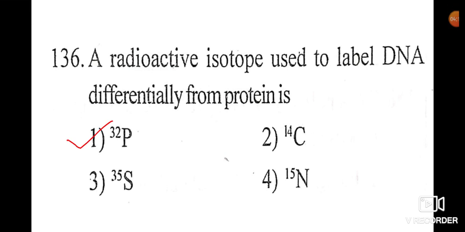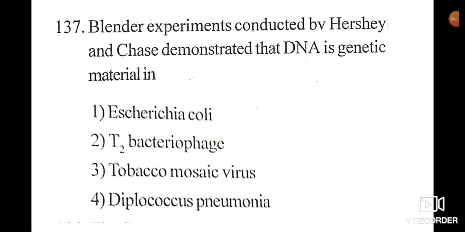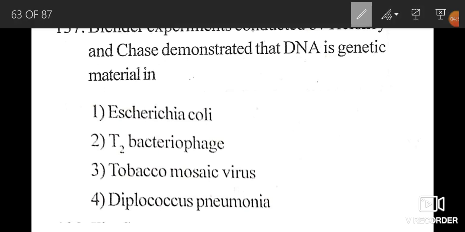Right option is 1. Question number 137. Blender experiments conducted by Hershey and Chase demonstrated that DNA is genetic material in, right option is 2, that is T2 bacteriophage.